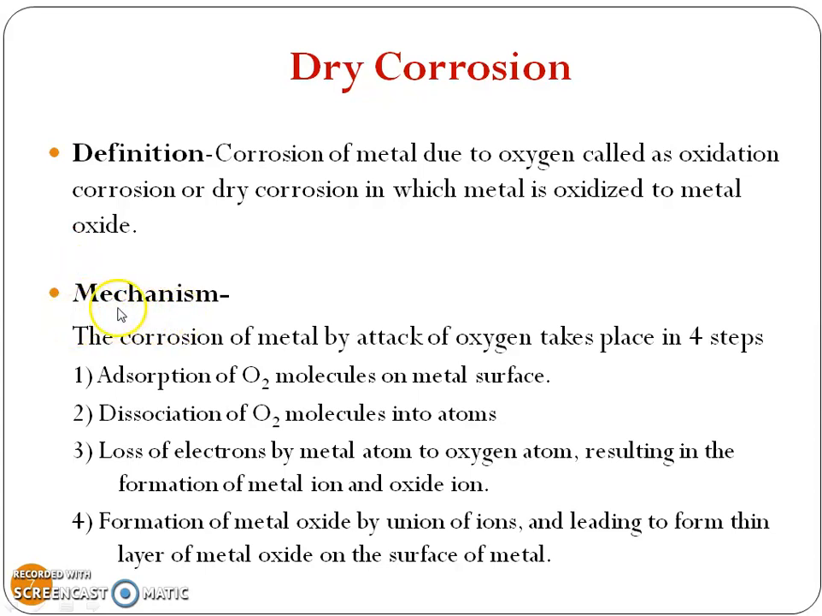The mechanism of dry corrosion is very simple, and in dry corrosion 4 steps take place. The first step is adsorption of oxygen gas on the surface of metal. The second step is dissociation of oxygen molecule into atoms. Then in the third step, there is formation of ions, oxide ion and metal ion. And in the last step, the ions combine to form a metal oxide film, which deposits on the surface of the metal. So these are the very simple steps of the mechanism of corrosion.